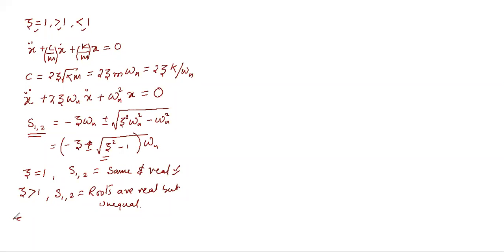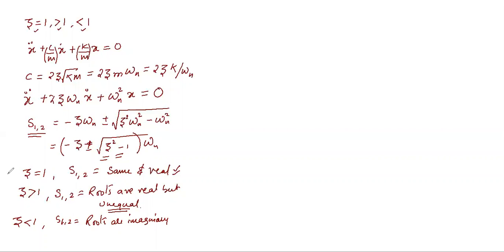Similarly, when zeta is less than 1, तो यहाँ पे जो रूट्स बनेंगे, again roots जो है unequal रहेंगे, but the roots are imaginary, right? Because this value is under root negative में होगा, तो हम यहाँ पे iota के फॉर्म में उसको मेंशन करते हैं, and this value is imaginary.